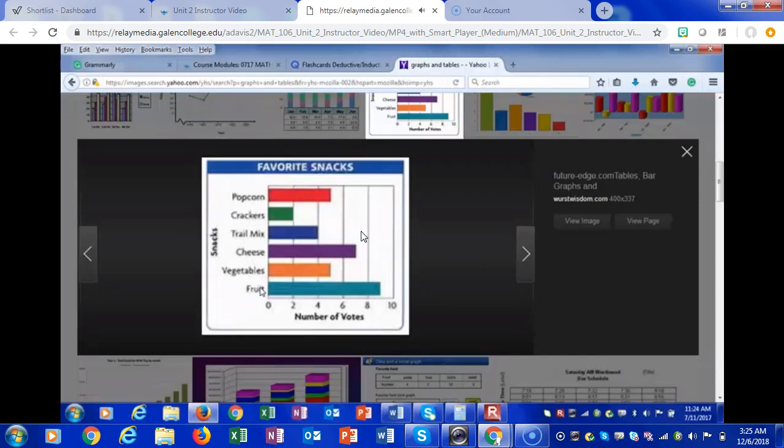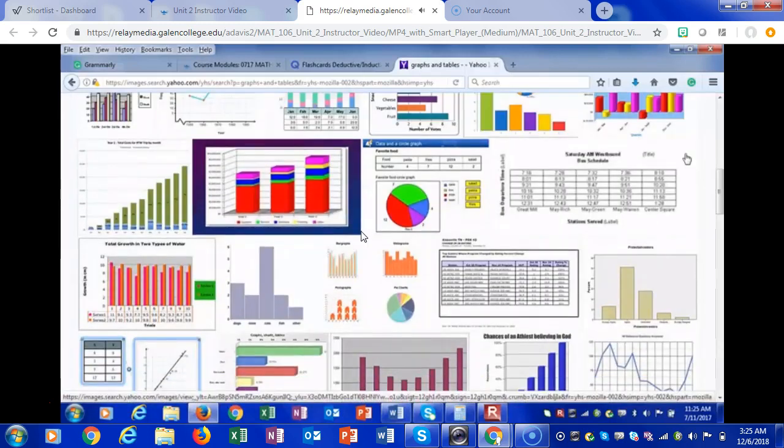Now, in this chart, we don't know if anybody voted more than once. We don't know all of that. But we do know that fruit has 9 votes and cheese has 7 votes. So if I were to go to the store and get fruit and cheese, a large amount of students will eat fruit and cheese. Now, does that mean that's all they'll eat? No, because I could very well go to the store and get all 6 of these items. And the people in the class are going to eat what they want to eat. Okay? All right, let's keep going.